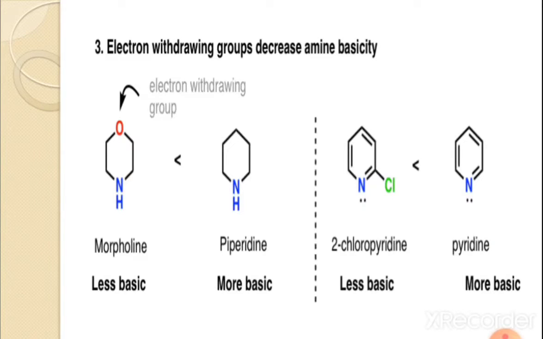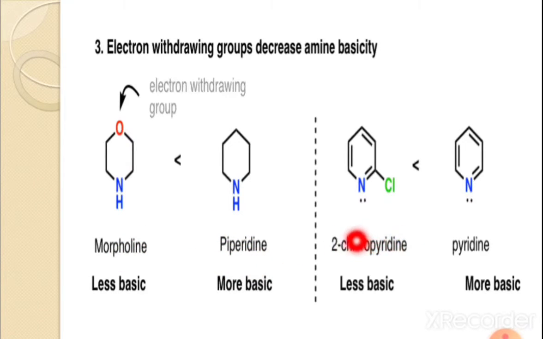Now the next factor is that an electron withdrawing group decreases the amine basicity. That means when an electron withdrawing group is present, it decreases the basicity of that amine. Here are two structures, morpholine and piperidine. Both are 6-membered rings. Here in addition to the NH there is an oxygen, and the name of this compound is morpholine, and this is piperidine. This is least basic and this is more basic. This is due to the nitrogen having the electron withdrawing group. Therefore this is less basic and here more basic.